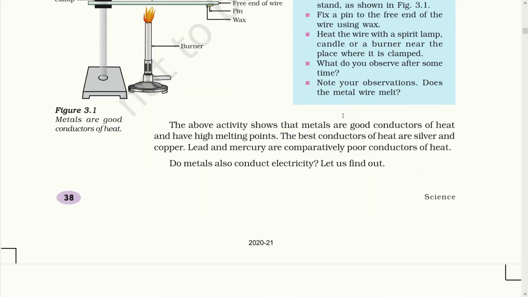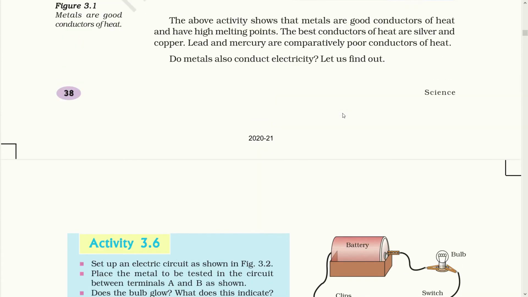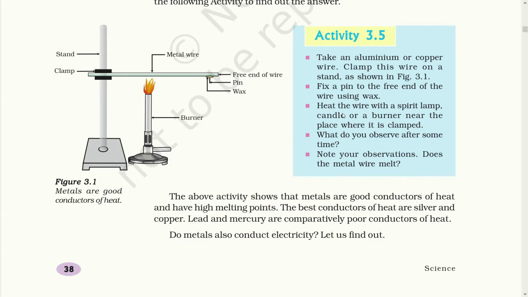Now, activities 3.5 and 3.6 state the conductivity of metals. Metals are good conductors of heat and electricity as they allow these to pass through them. We can prove that they are good conductors of heat by activity 3.5. Here, as you can see, the apparatus has been set up. An aluminium rod is clamped to the stand and pins are attached to it with wax.